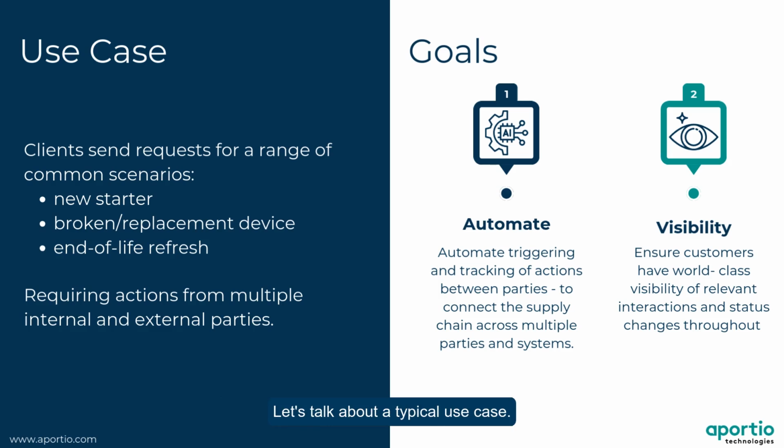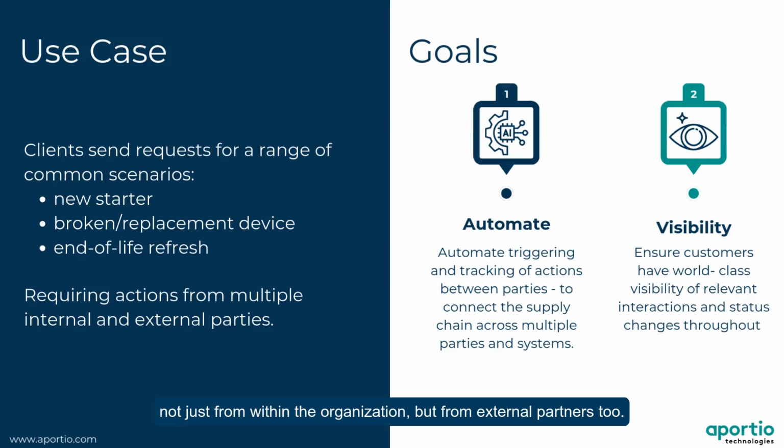Let's talk about a typical use case. Suppliers receive orders from customers. Fulfilling those orders requires multiple actions, not just from within the organization, but from external partners too. Here's the goal: to have a system that automatically triggers and tracks actions between these parties. The key is making sure that customers have visibility into every interaction and change that happens along the way.